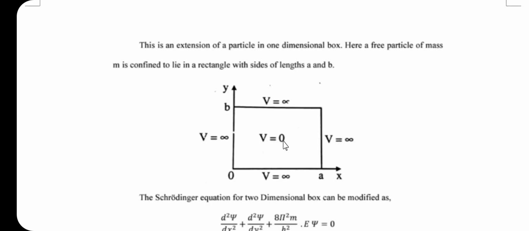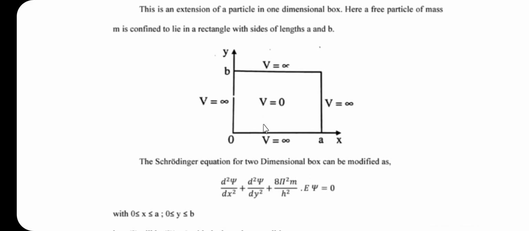Here a free particle of mass m is confined to lie in a rectangle with sides of length a and b. These are the two sides, and the Schrodinger equation for the two-dimensional box can be written as: d square psi by dx square plus d square psi by dy square plus 8 pi square m divided by h square into E psi is equal to 0. This is the Schrodinger equation for the two-dimensional box.